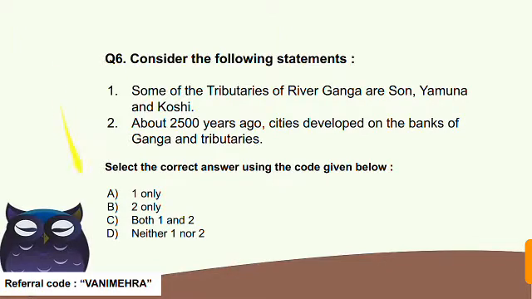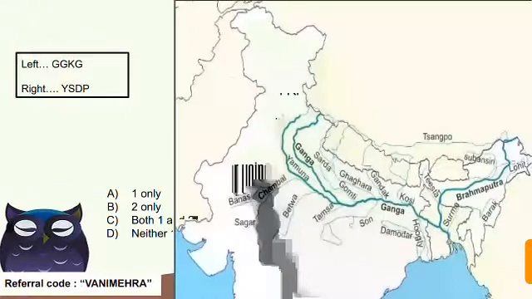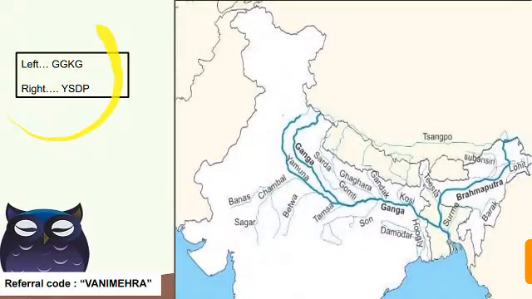As I already told you about the code, when we memorized the code for the Indus tributaries, for remembering the tributaries of Ganga also, we can use a code. So the code here is left. If we talk about the left area of Ganga, then GGKG. And if we talk about the right, then ESDP. Left is GGKG, and the right area of Ganga is ESDP.